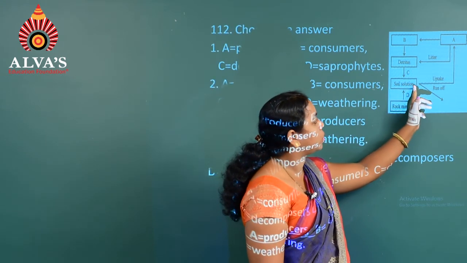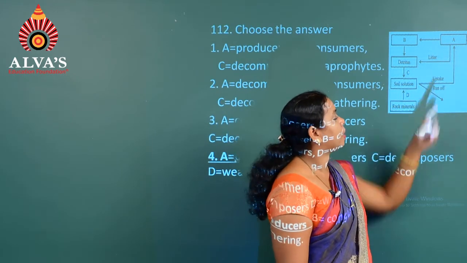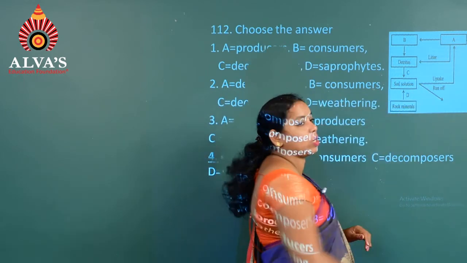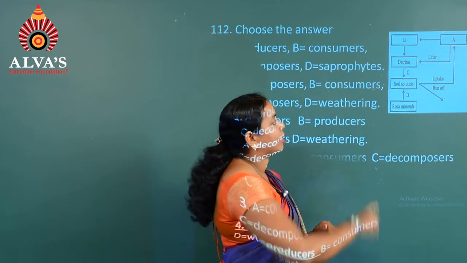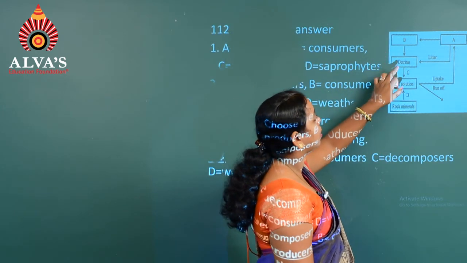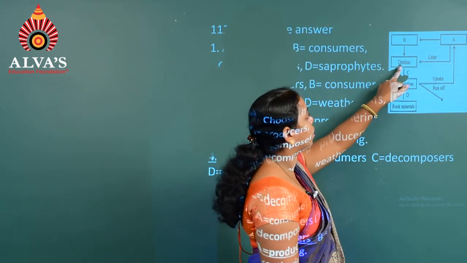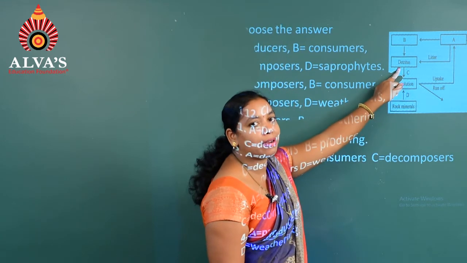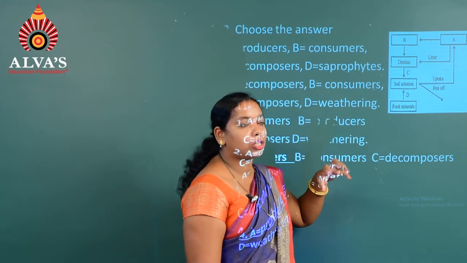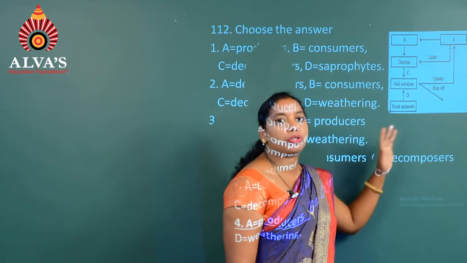This soil solution consists of phosphorus minerals which are taken up by the producer through its roots, and during this some amount of phosphorus runs off. From the producer, that is A, it comes to B, that is the consumer. From the consumer, whenever there is litter fall or death of the producer as well as the consumer, it becomes detritus. When this detritus is decomposed, the dead body consists of phosphorus which gets accumulated in the soil solution, and it comes back to the soil solution.